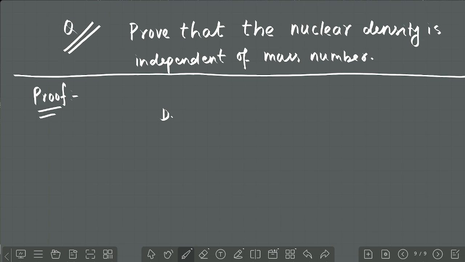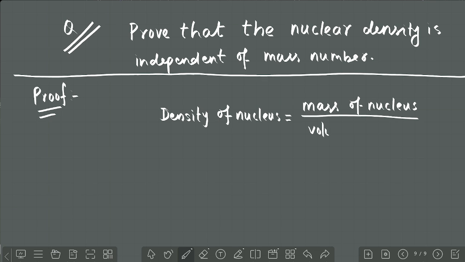If I am telling density of the nucleus, what will you write? Density of any substance, what is the formula? I am writing here density of nucleus equals mass of nucleus by volume of nucleus. This idea should be clear because density is mass by volume. This you know already, right? So mass of nucleus.